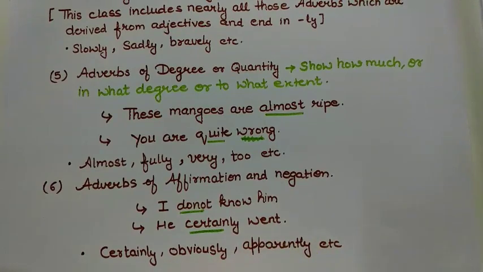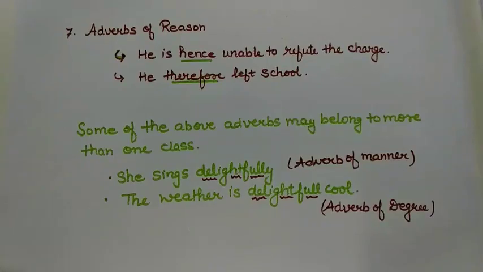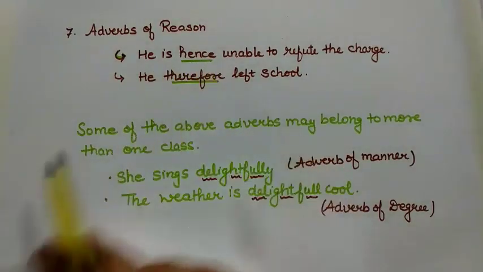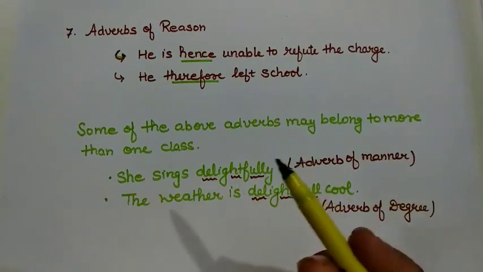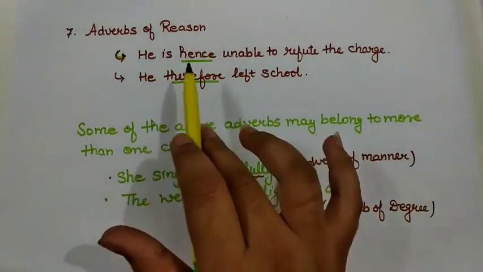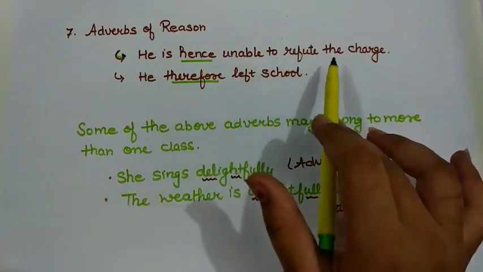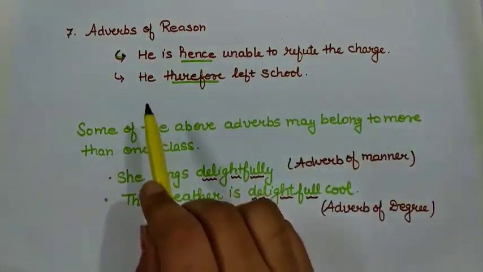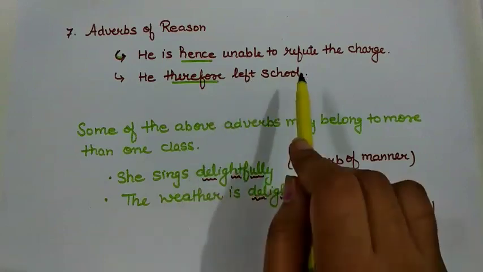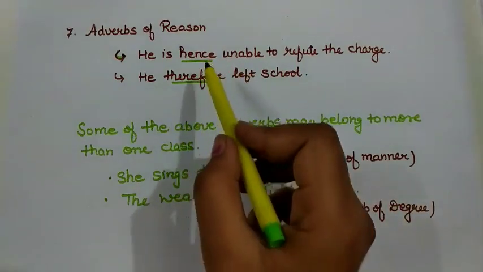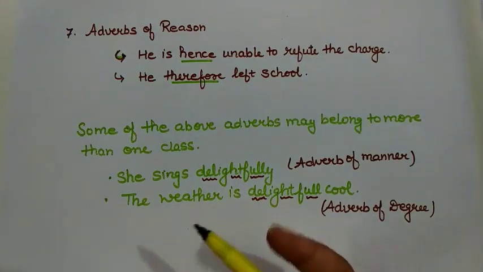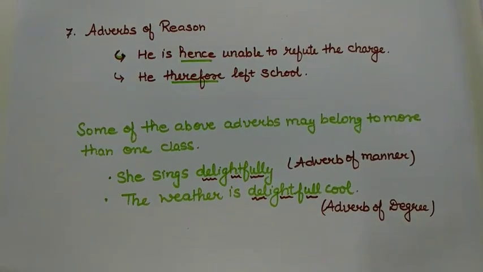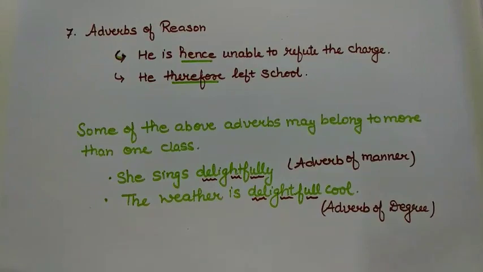Now the last type is adverb of reason. It is very clear from the name that we are talking about some cause and effect. Here, he is hence unable to refute the charge, and he therefore left the school. Means the words hence and therefore are adverbs of reason because they are telling us the reason of something.